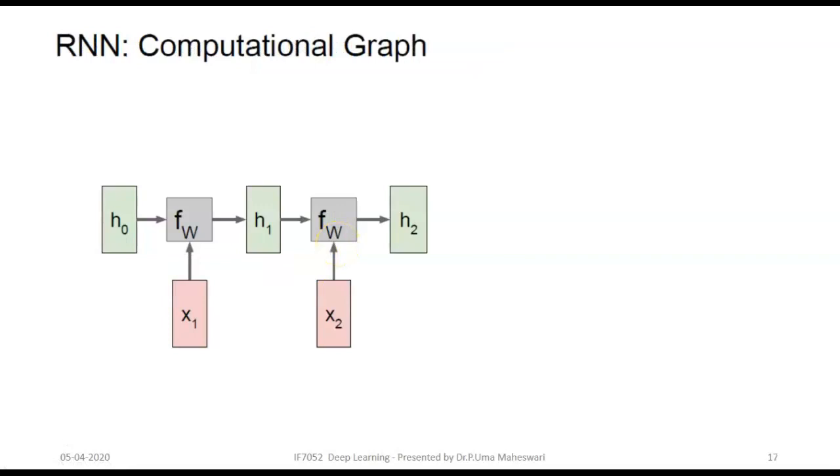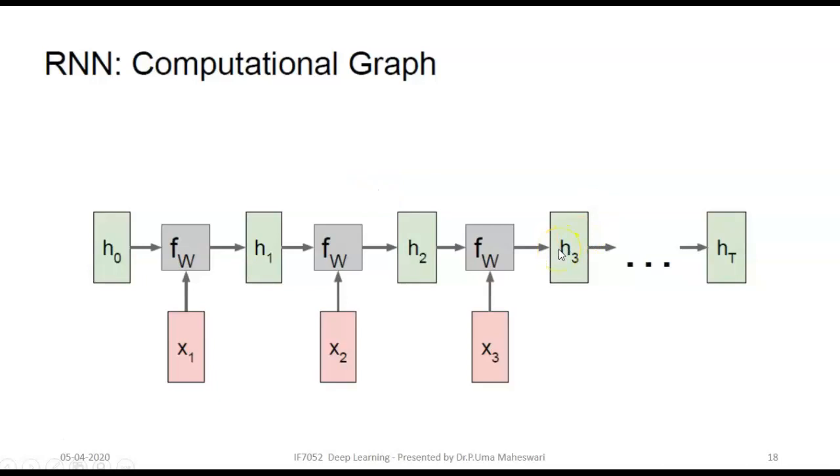The next input it takes for computing H2, it takes the past memory H1. In such a way, H3 till HT, all the sequences here. For example, for "I" there will be a corresponding one hot vector, so that will be X1. And "like" will have another corresponding one hot vector that will be given as X2, and X3 will be the one hot vector of "moving". Right? In such a way the sequence expands.